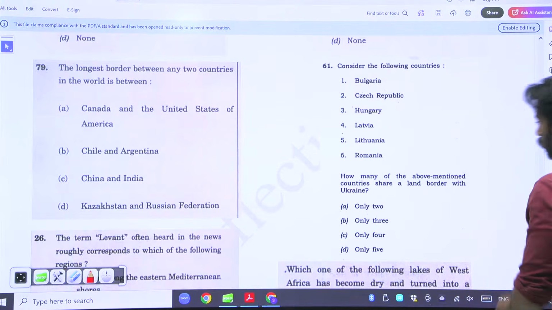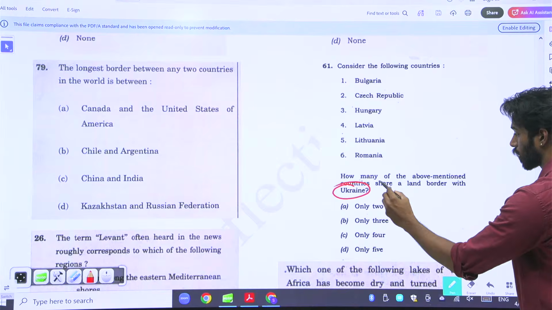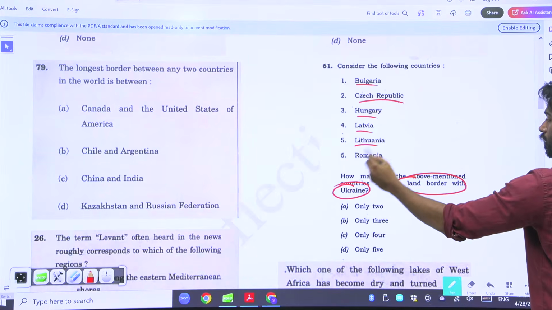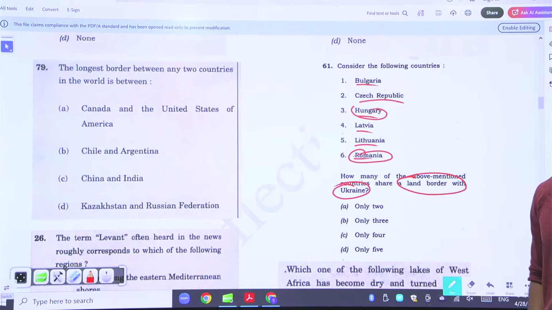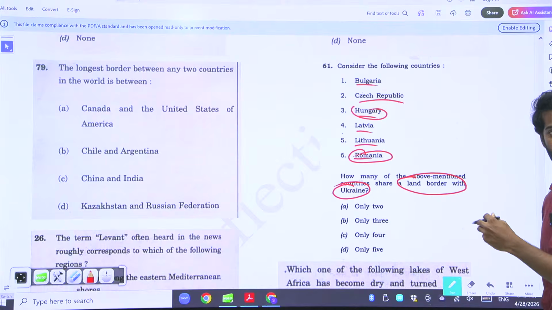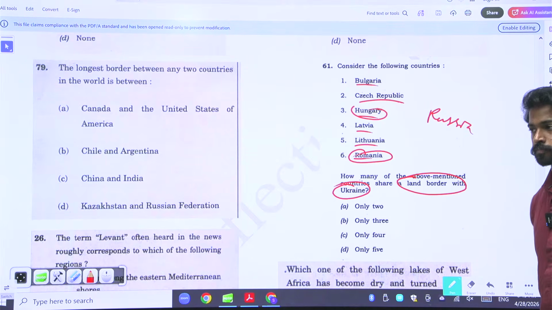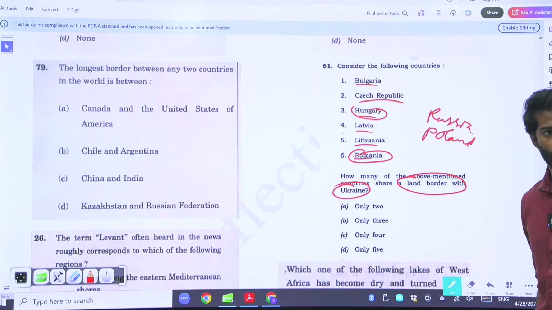At that time, Ukraine was actually in the news a lot. That is why UPSC gave a question based on Ukraine. It asked how many of the mentioned countries share land borders with Ukraine: Bulgaria, Czech Republic, Hungary, Latvia, Lithuania, and Romania. Only Hungary and Romania are bordering Ukraine. What are the other countries? Russia. Poland. Moldova.